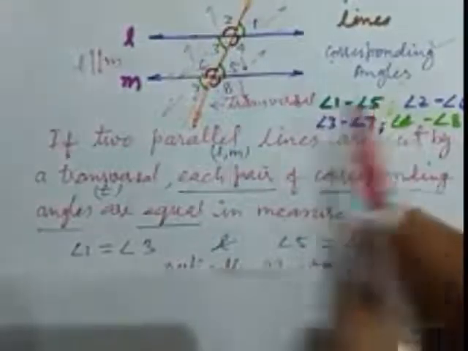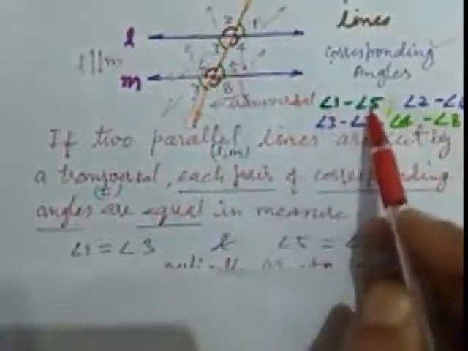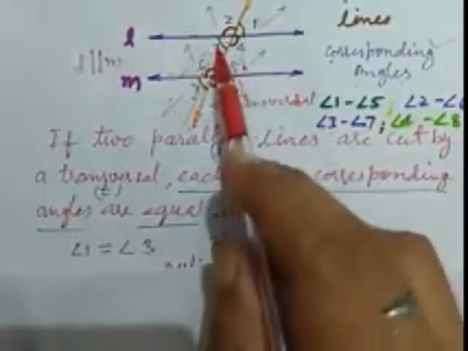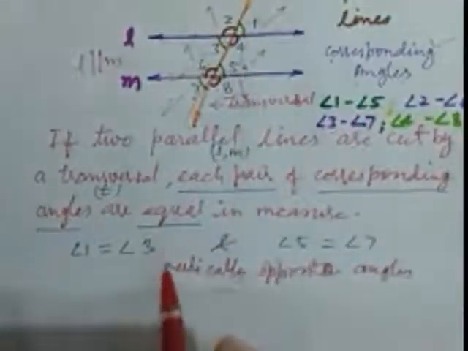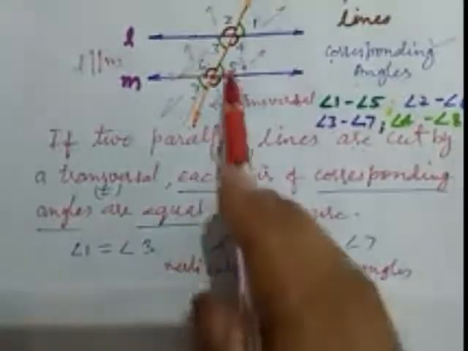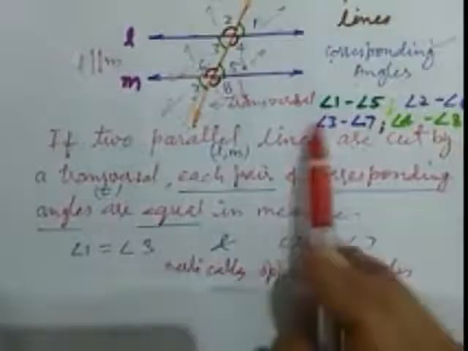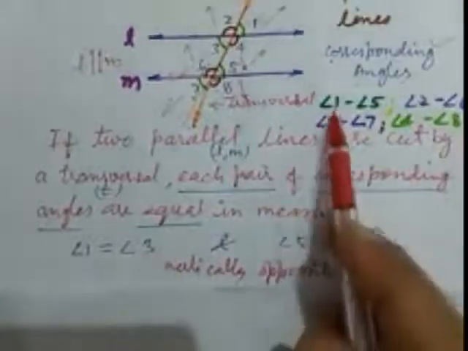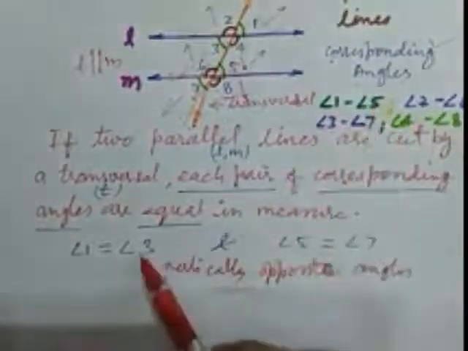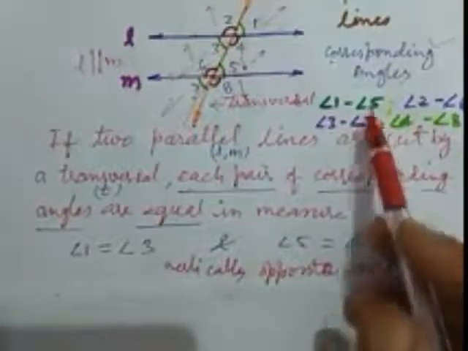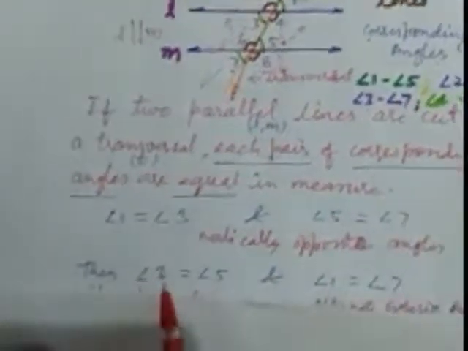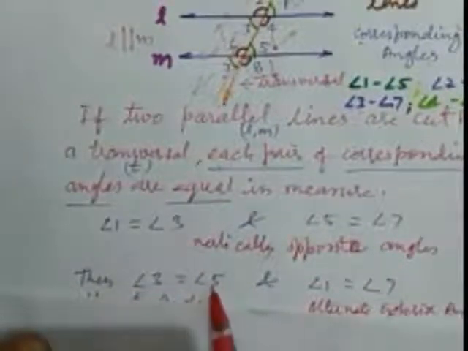But 1 equals 5. Here 1 equals 3. Here 1 equals 5. So what happened? 1 equals 3 and 1 equals 5 gives us some information. Same, 5 equals 7 because they are vertically opposite angles. So 1 equals 3 and 1 also equals 5. It means 3 and 5 are also equal. Okay, so angle 3 and angle 5 are also equal.